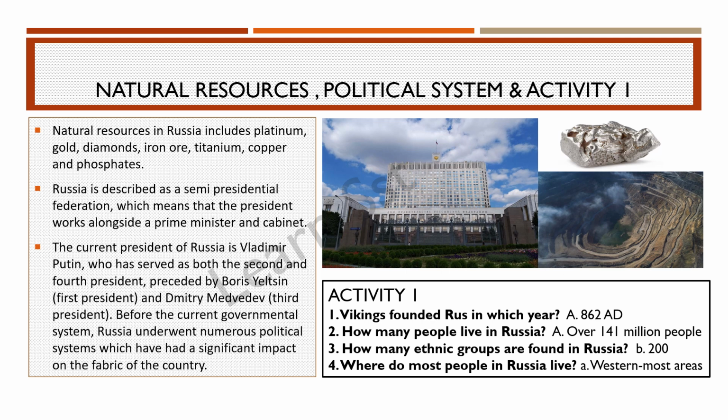Before the current governmental system, Russia underwent numerous political systems which have had a significant impact on the fabric of the country. Obviously, the political system plays a very important role in the life of the people. That is the social life, the political life, the economy of the country. All that is affected, or has a direct bearing, by the political system of the country in such a manner.